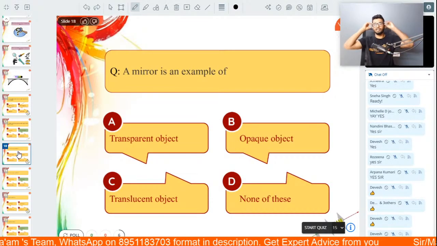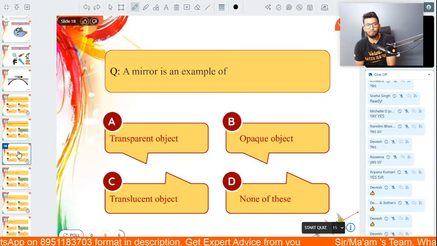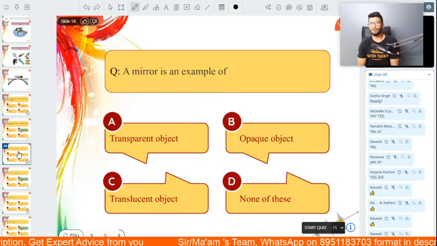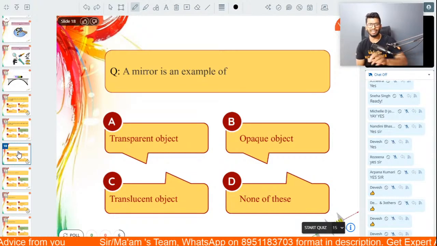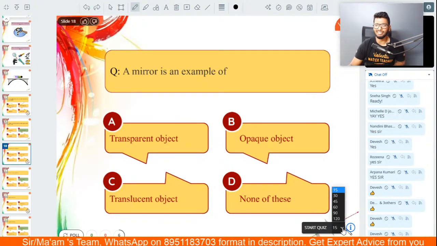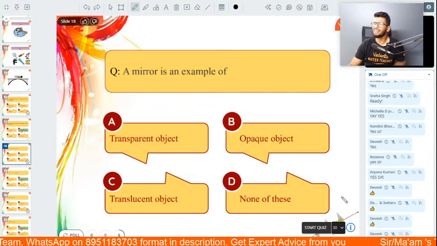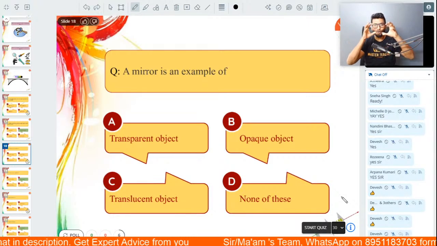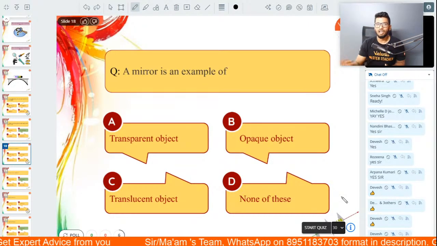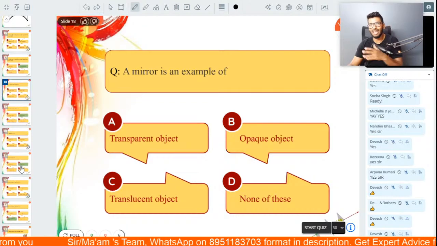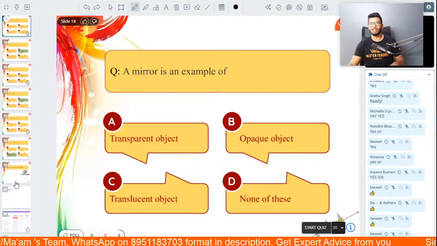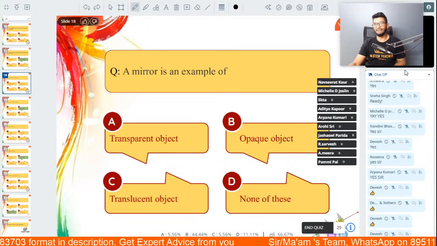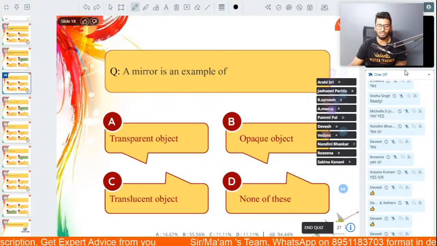Next question, people. Here's another one. A mirror is an example of what? Transparent object, opaque object, translucent object, or none of these? A fabulous question. Let's see how many of you can give the right answer for this. When you talk about a mirror, what sort of object would this come under? What category of object does it come under? I'm going to start the quiz in 3, 2, 1. Let's go, people. Transparent, opaque, translucent, or none of these?